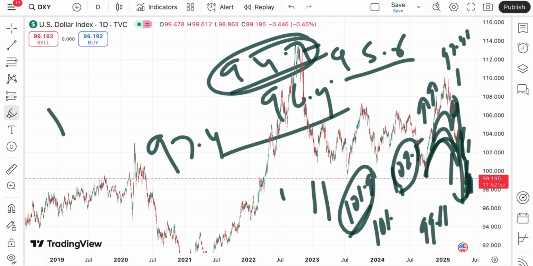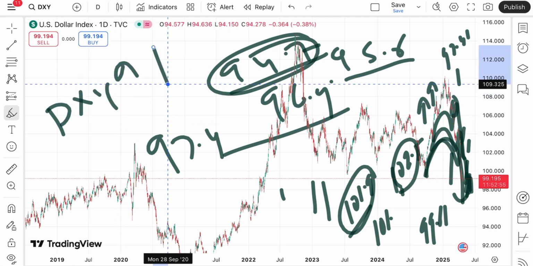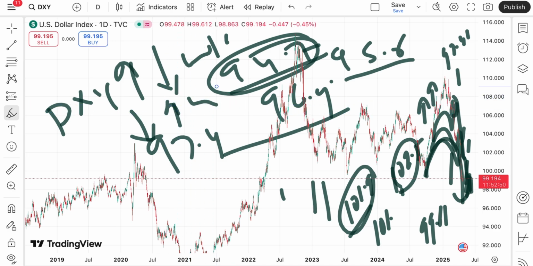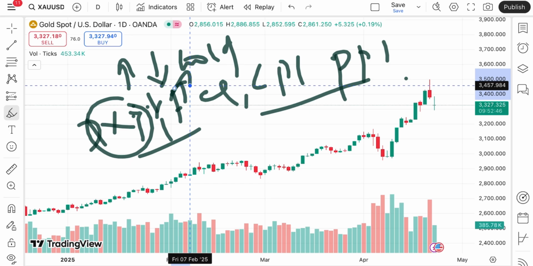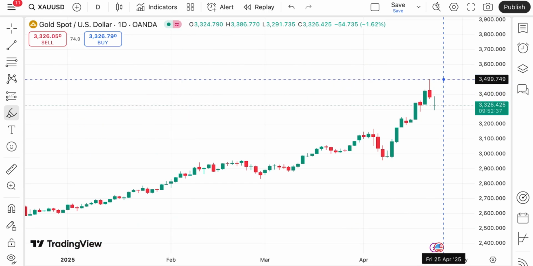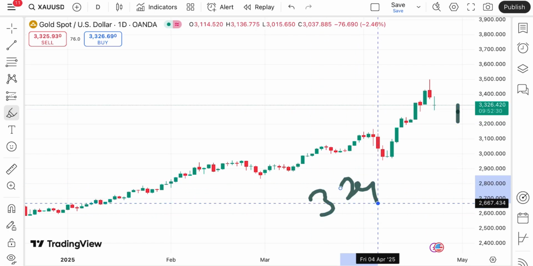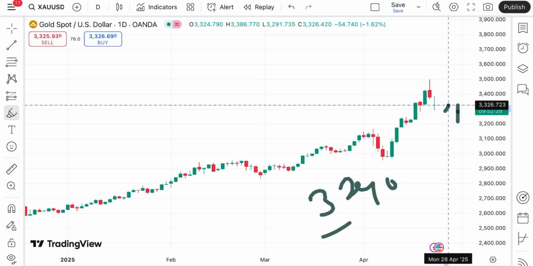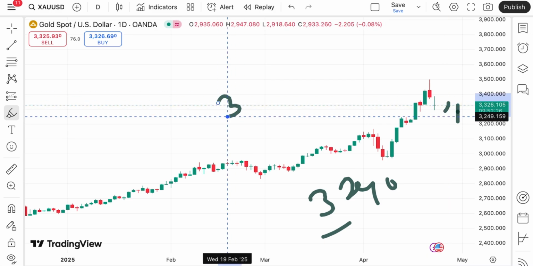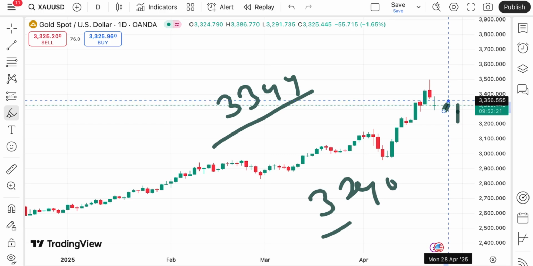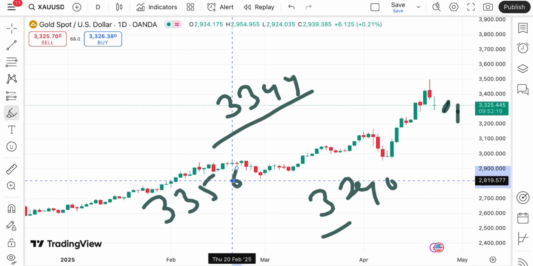But you have to understand, when the dollar index starts going upside, we see the price of gold comes down. Similarly, if the dollar index starts going down, we see the gold price goes up. Coming back to the gold price, it came down, and the price is trading at a level of 33.26, making a low of around 32.90 today. If it starts sustaining this level, the probability of going towards 33.44 we can see, and once it starts going above this level, the probability of going towards 33.56 we can see.